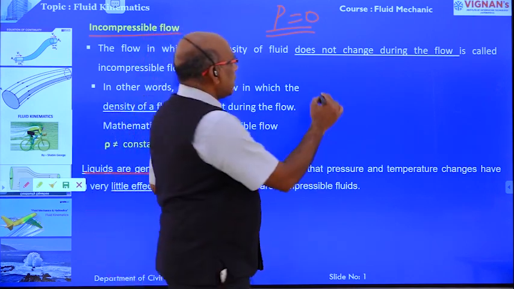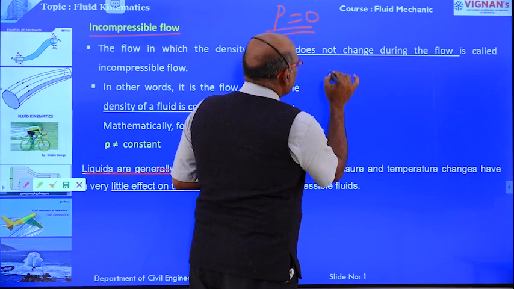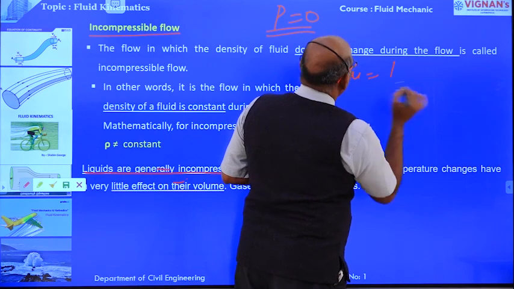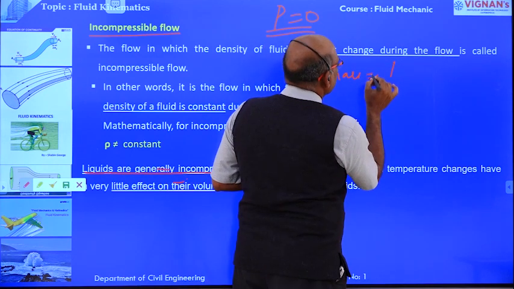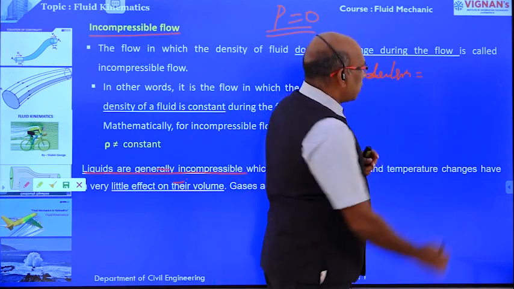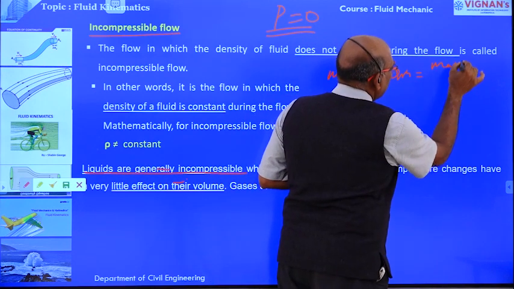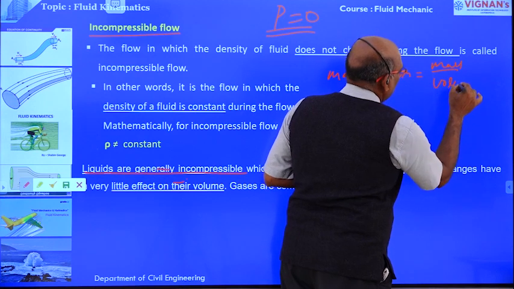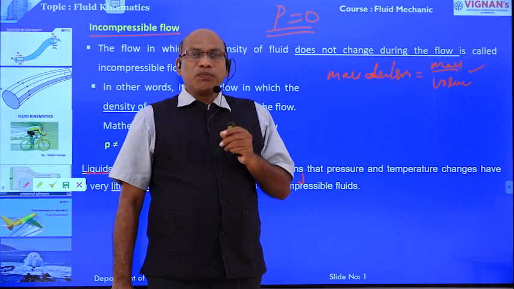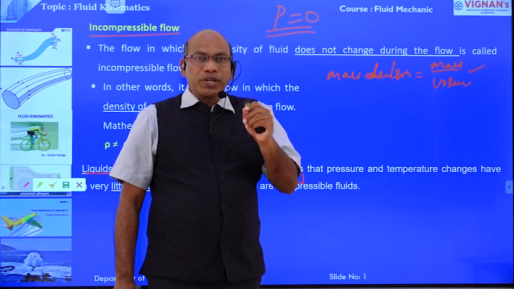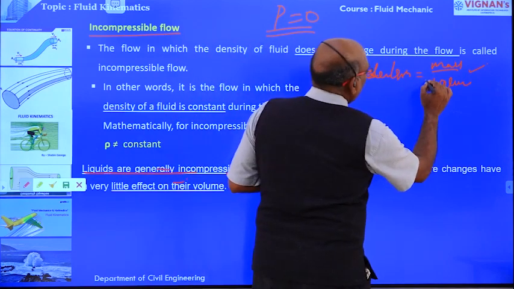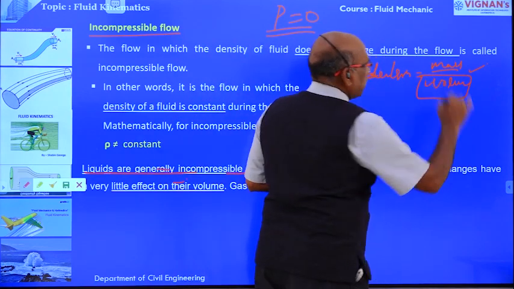Why? Here, what is the formula? Mass density is equal to mass by volume. Because of the changes of temperature and pressure, there is less effect on volume in the case of liquids.